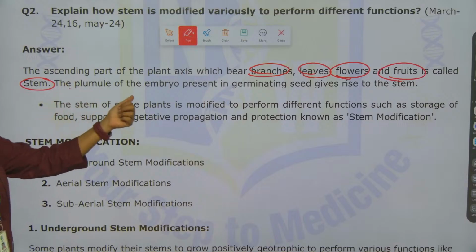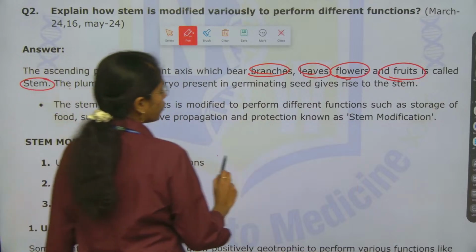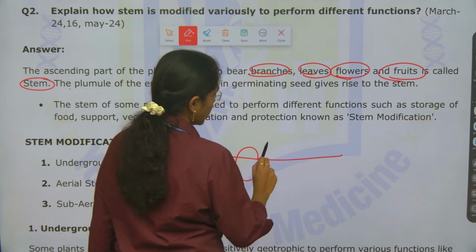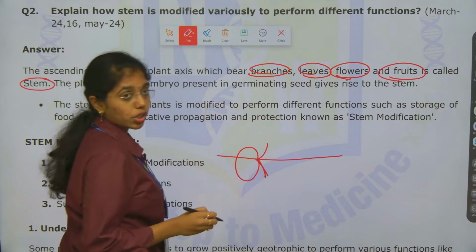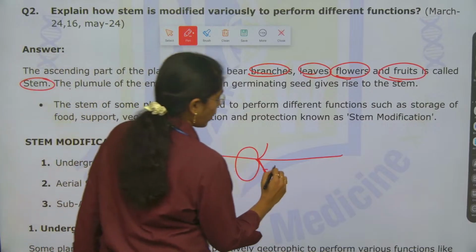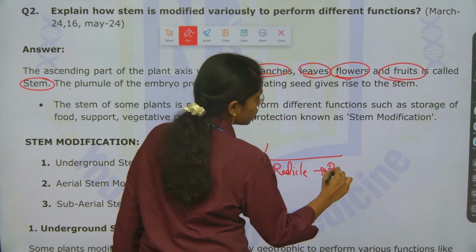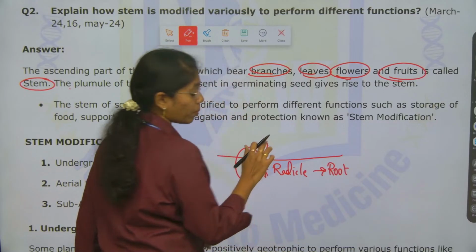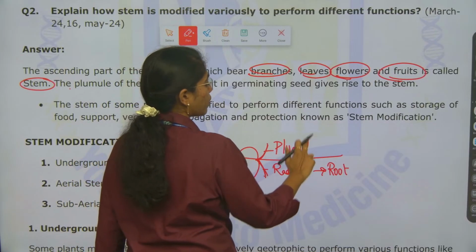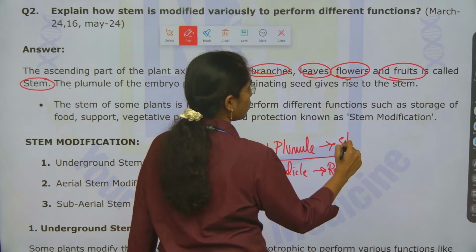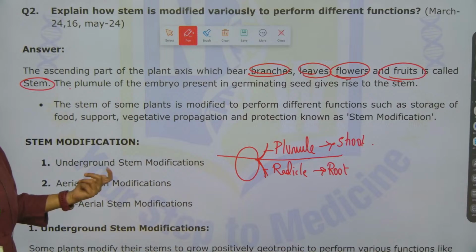The plumule of the embryo present in the germinating seed will give rise to the stem. During seed germination, the radicle emerges first and develops into the root, and the epicotyl grows above the ground, and the plumule gives rise to the shoot or stem.